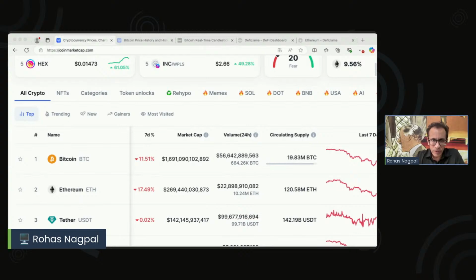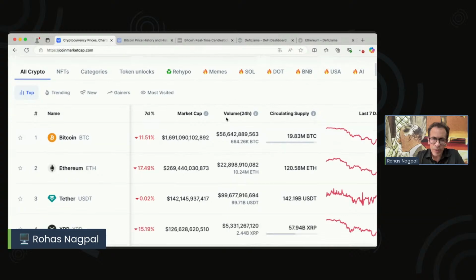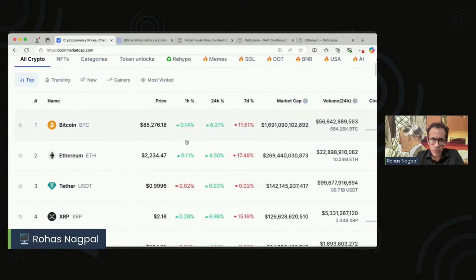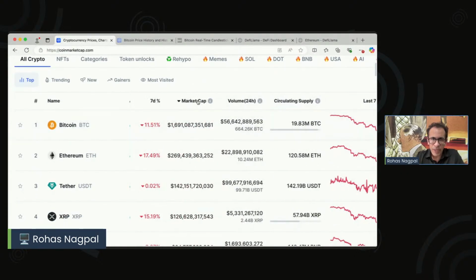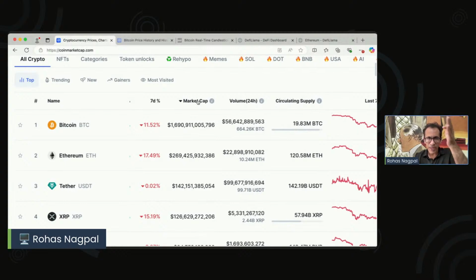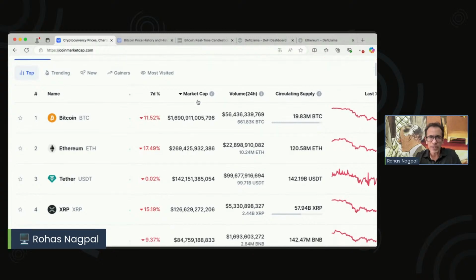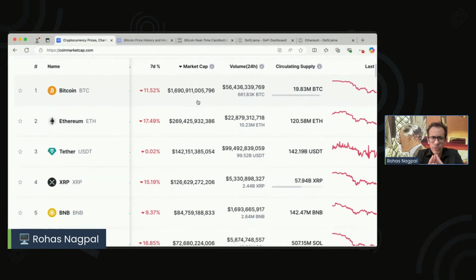So that's a very interesting concept because it helps us to compare different cryptos. So for example, if we just click on this market cap right now, it sorts all the cryptos by highest to lowest market cap, and that helps us to understand which are the important cryptos, how much money is actually locked into them. So as we can see here, for Bitcoin, we see that it is almost 1.7 trillion.